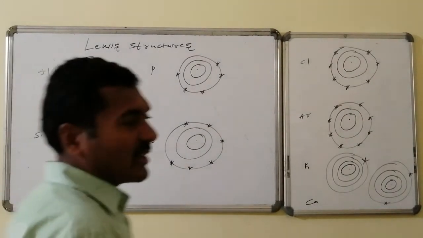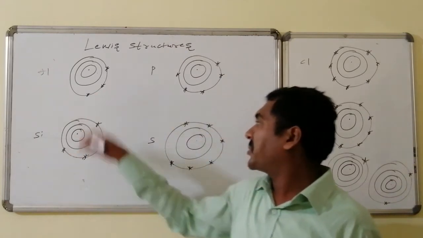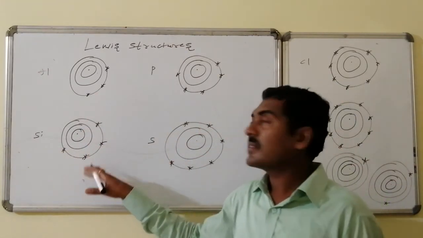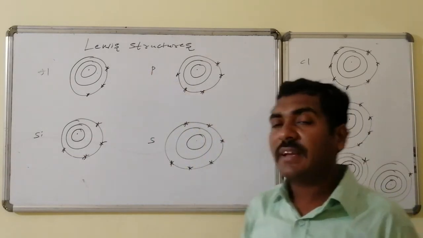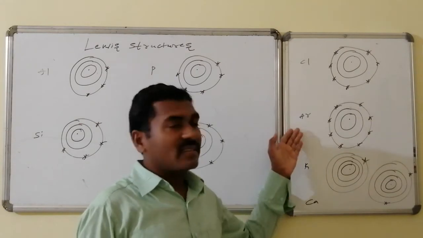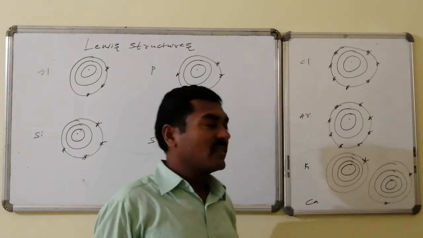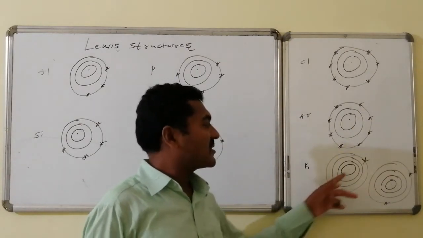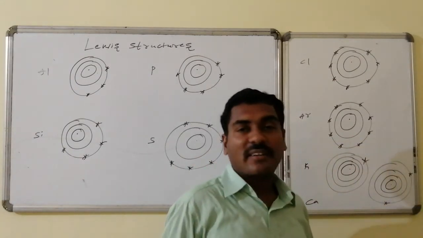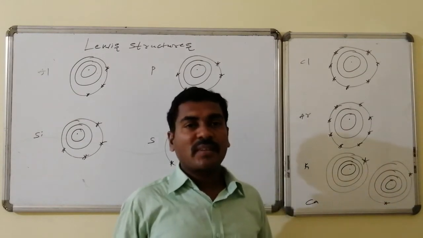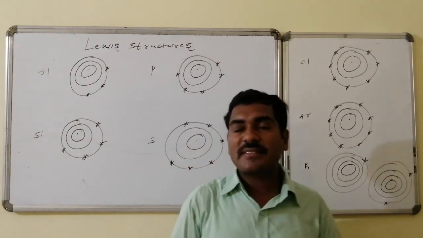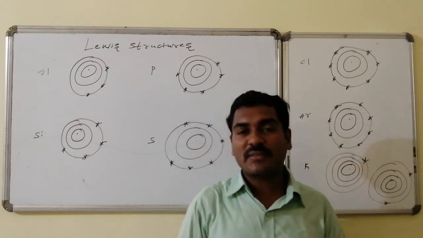Aluminium is having 3 electrons in the third orbit. Up to 18, these are all present in the third orbit. Silicon is having 4 electrons, and phosphorus is having 5 electrons. Sulfur is having 6 electrons. Chlorine 7 electrons. Argon is having 8 electrons. Then after, a new shell starts, potassium is having 1 electron in the fourth orbit, and calcium is having 2 electrons in the fourth orbit. Thus, these structures are said to be the Lewis structures. We can say it as Lewis dot structures also.